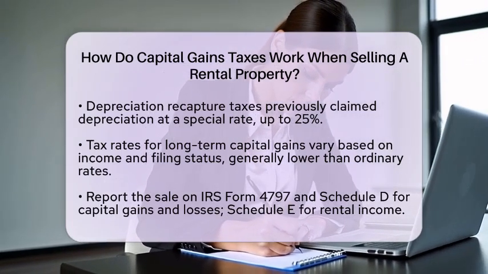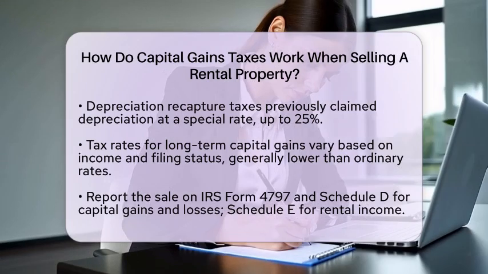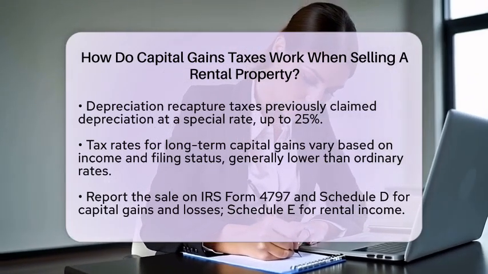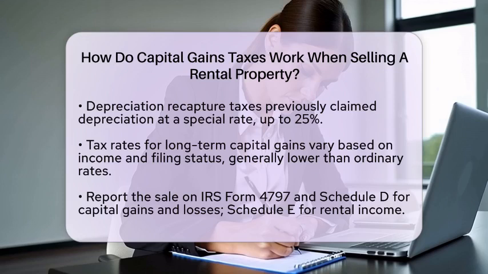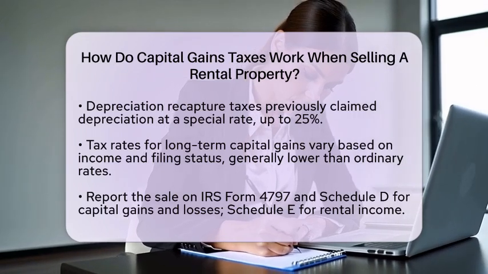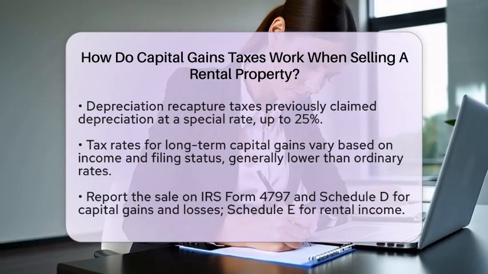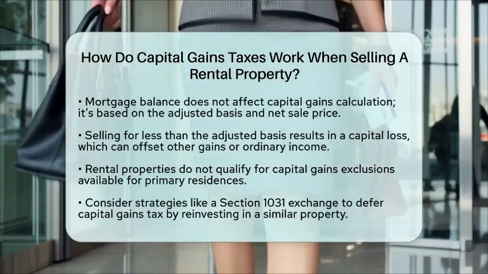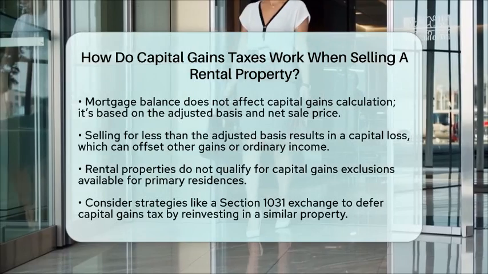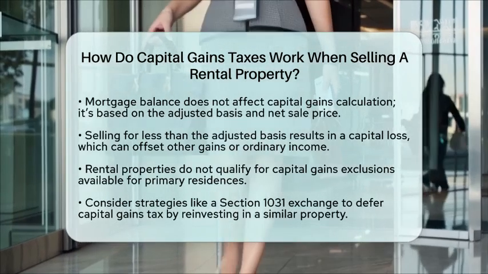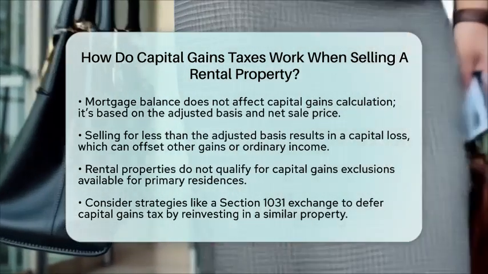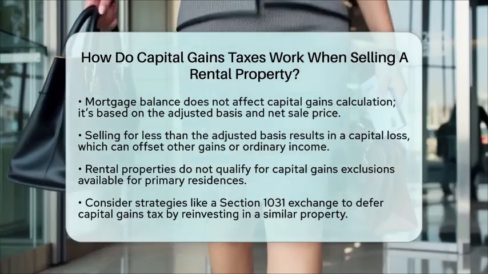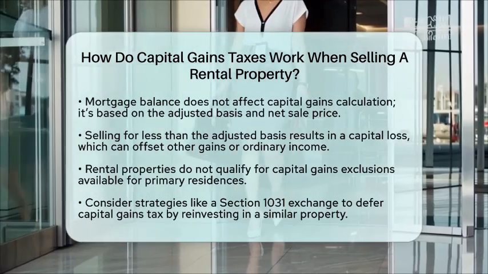Keep in mind that the outstanding mortgage balance on the property does not affect the capital gains calculation. Capital gains tax is based solely on the difference between the adjusted basis and the net sale price, regardless of any mortgage payoff. If you sell the property for less than your adjusted basis, you may have a capital loss. This loss can offset other capital gains or, in some cases, ordinary income subject to limits.